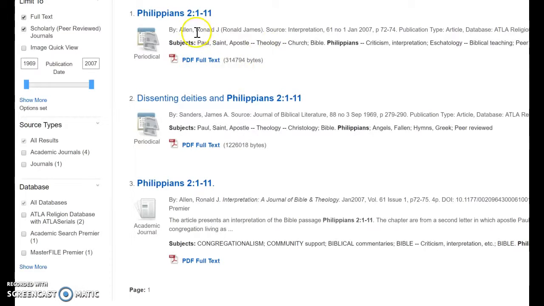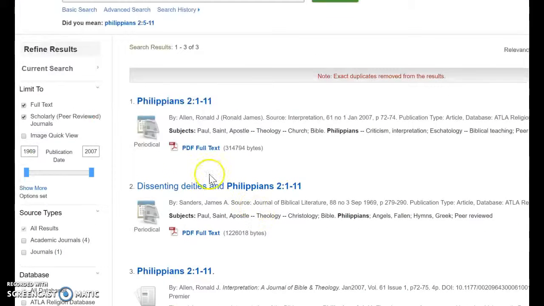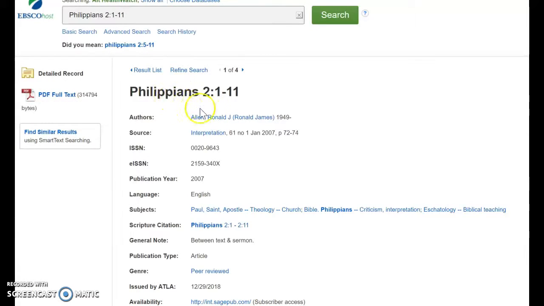These could be good. It kind of looks like this Allen article up here might be the same article down here published somewhere else. So let's be careful of that. But let's click on Philippians 2:1-11 and see what article we have. The author is listed here, Ronald Allen.